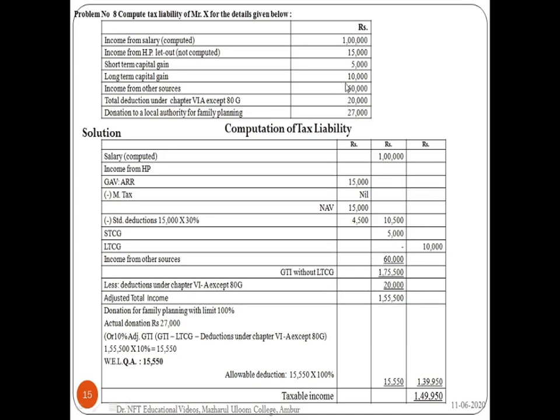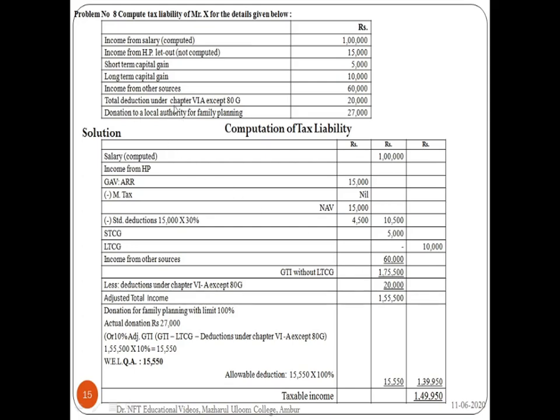So here, after standard deductions, we have short-term capital gain written in the inner column as 5,000, and long-term capital gain we have taken in the outer column. And next one, income from other sources is 60,000. So 60,000 is the income from other sources. If you add up all these things, you get the gross total income without long-term capital gain, which is 1,75,500.